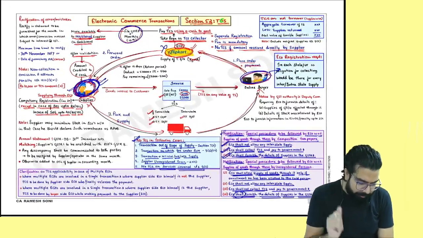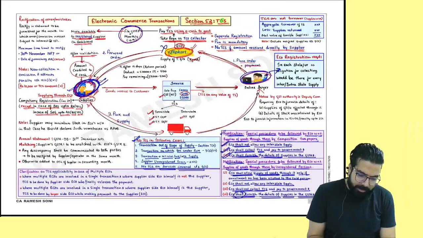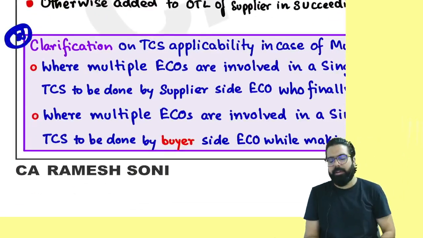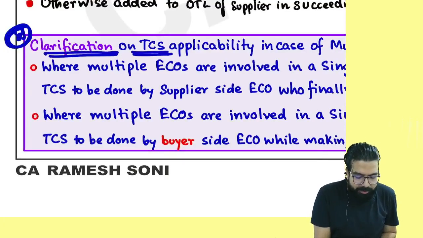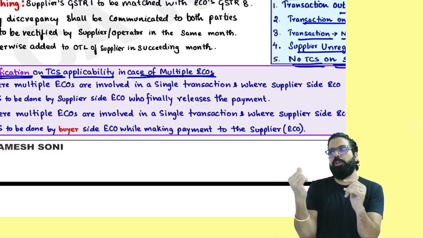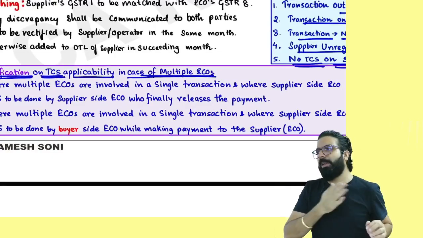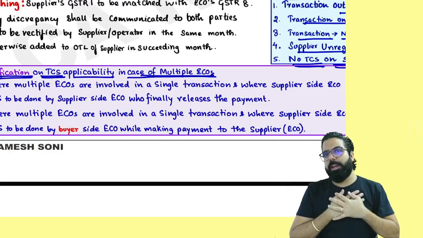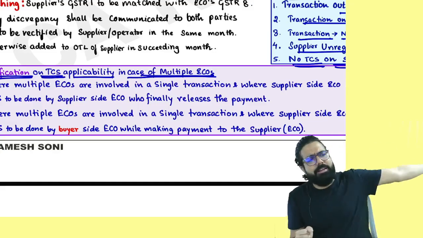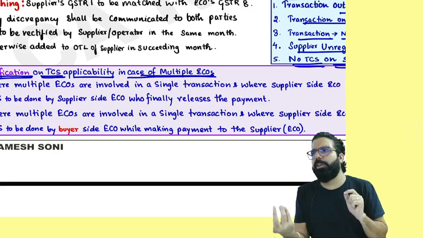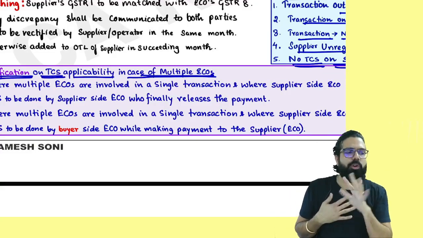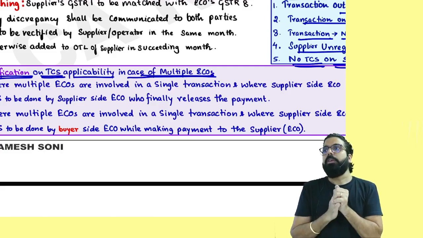Listen, in this case, one clarification is there: clarification on TCS applicability in case of multiple e-commerce operators. First of all, I want to ask you a question. I am a supplier supplying through e-commerce. I did the supply to you, and you made the payment directly. TCS or no TCS? No TCS.